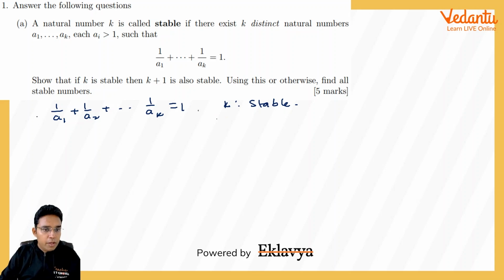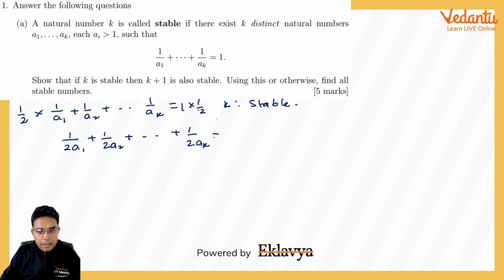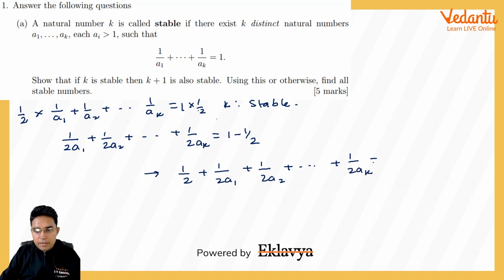Now if I multiply by 1 by 2 on both sides, 1 by 2 here, 1 by 2 here, okay, what will we get? We will be getting 1 upon 2a1 plus 1 upon 2a2 and so on, plus 1 upon 2ak is equal to half. I can write it like this. So we will be getting 1 upon 2 plus 1 upon 2a1 plus 1 upon 2a2 and so on, and in the end 1 upon 2ak, and this is equal to 1.